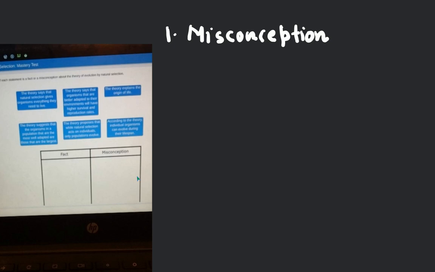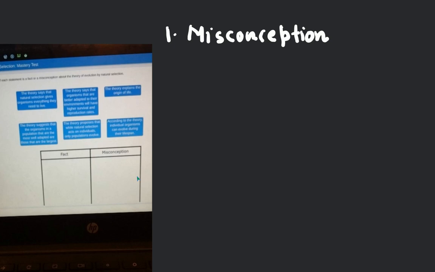And the next point is: the theory proposes that while natural selection acts on individuals only, populations evolve. Okay. So it is also correct. So these are the facts. Yeah, it is a fact too. And the rest are the misconceptions.